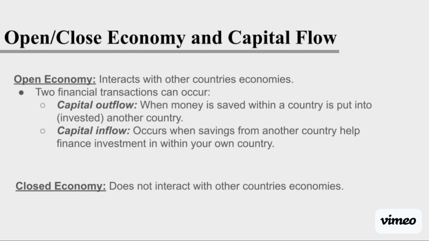A closed economy, which is what we were focusing on in the beginning, does not interact with other countries' economies. That's why net exports is shown at zero, and in some cases, if you take out the government, that would be zero as well. All of these concepts are a big part of the national accounts approach and will help you understand how to solve these problems, or understand closed economies especially, and how to figure out their GDP, income, etc.